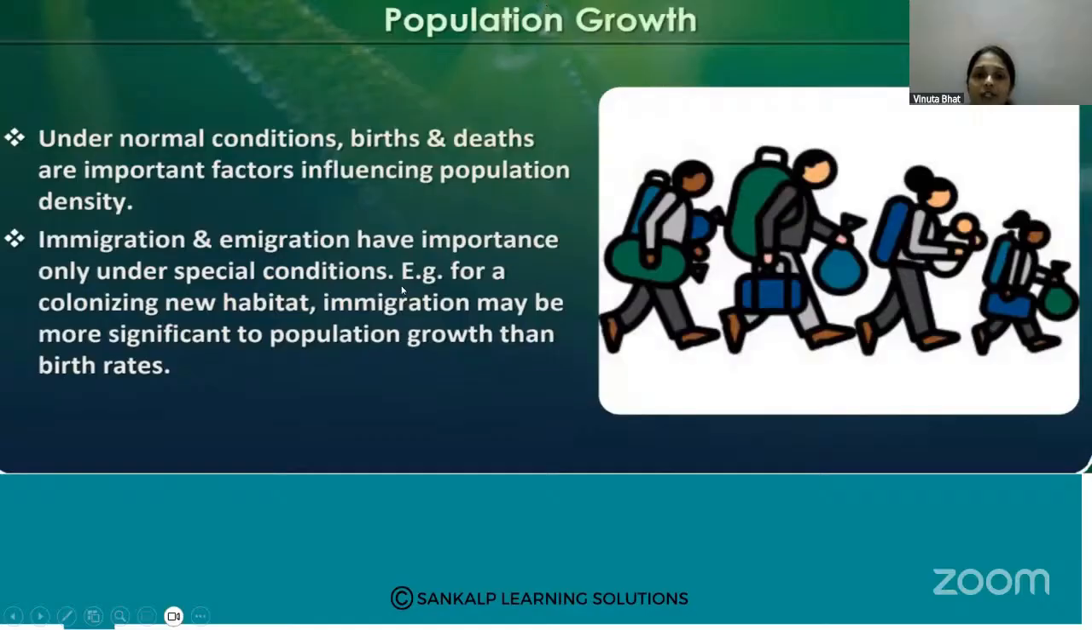Next one, population growth. You know that under normal condition, birth and death rates are important factors that influence the population density. Immigration and emigration have importance only under special conditions. Example, for colonizing a new habitat, immigration may be more significant to population growth than the birth rates. Okay, so immigration and emigration also affect the population density.